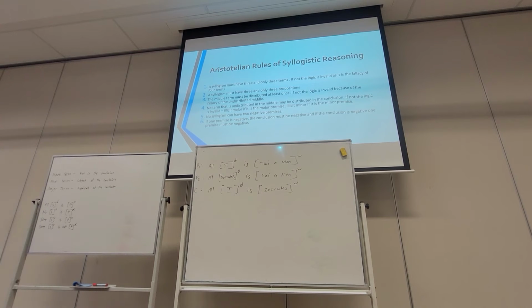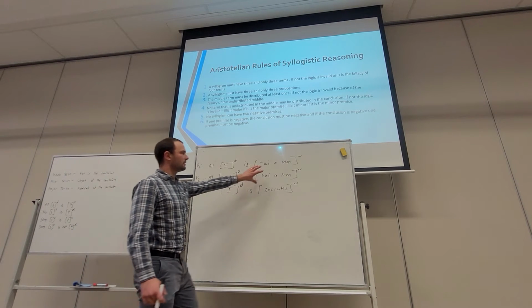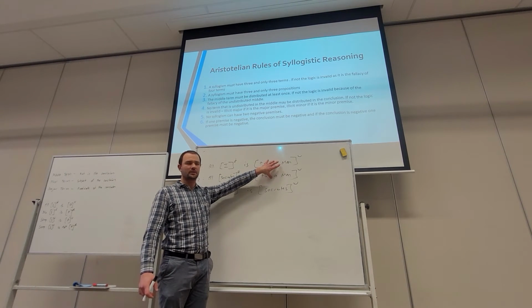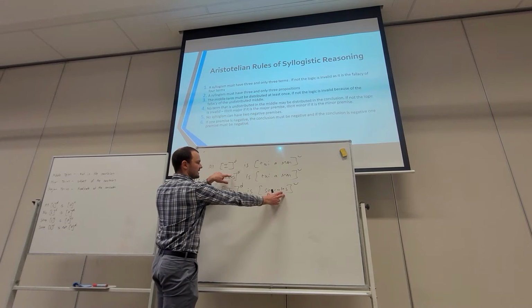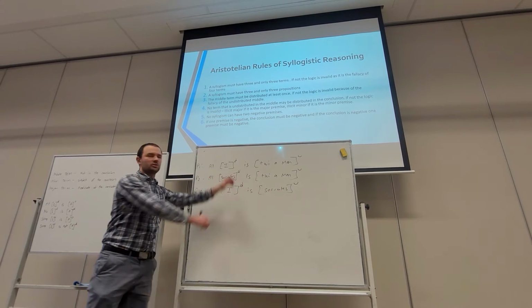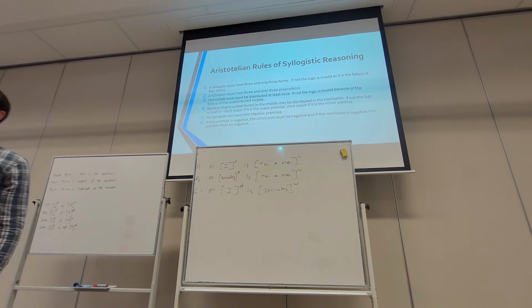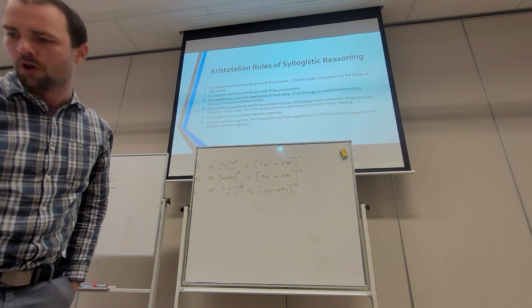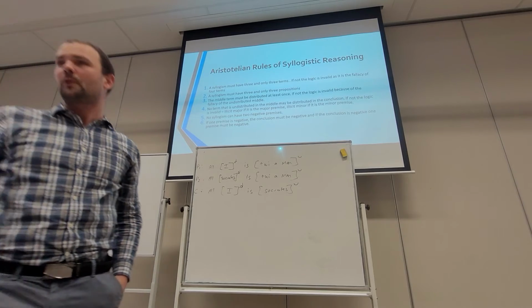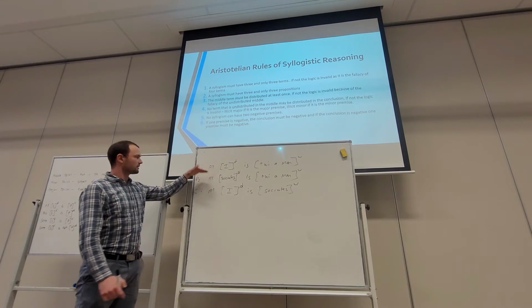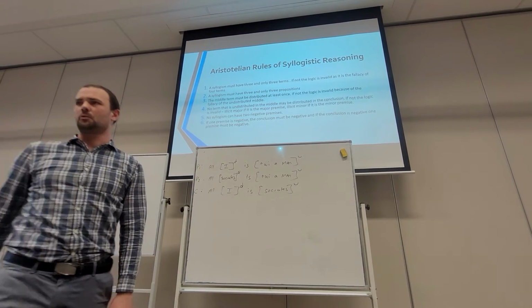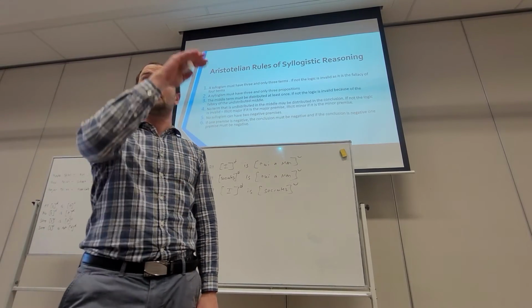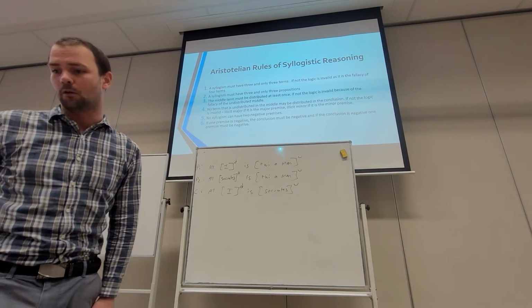A syllogism must have 3 and only 3 terms. So we've got that which is a man, that's our first term. We've got Socrates, that's our second term, and we've got I, which is our third term. We have 3 terms. Each term is used twice, so it satisfies the first rule. Move on to the second one. Must have 3 and only 3 propositions. 1, 2, 3. We've satisfied the second rule. So you can see how this is an algorithm here. We're just going to go through and see if we satisfy all the rules.